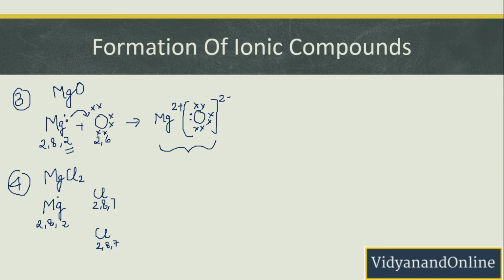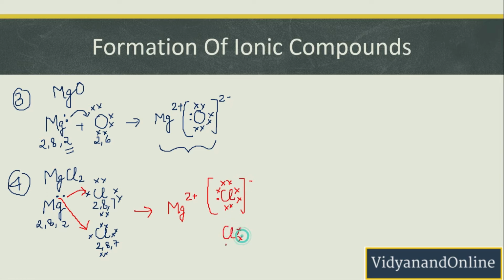So magnesium will be having 2 electrons in the outermost shell, whereas chlorine will be having 7 electrons in the outermost shell, which I am denoting like this. Now 1 electron of this magnesium will be transferred to this chlorine atom, whereas the other electron will be transferred to this chlorine atom, right? In this way, magnesium will have a 2 plus charge. Chlorine, on accepting the electron, will become negatively charged here, and here also it would be negatively charged, right? So this is how we are going to denote them. I hope now you have understood the formation of ionic compounds.